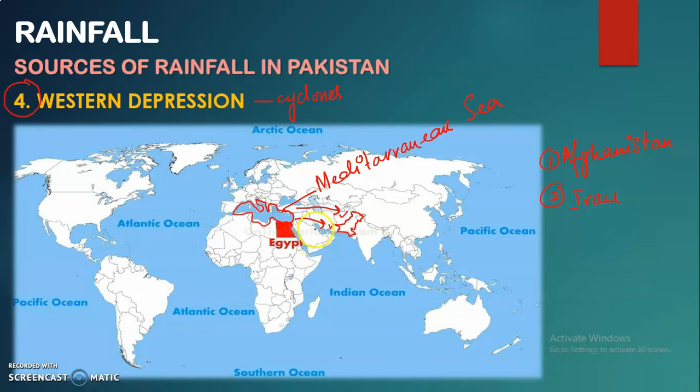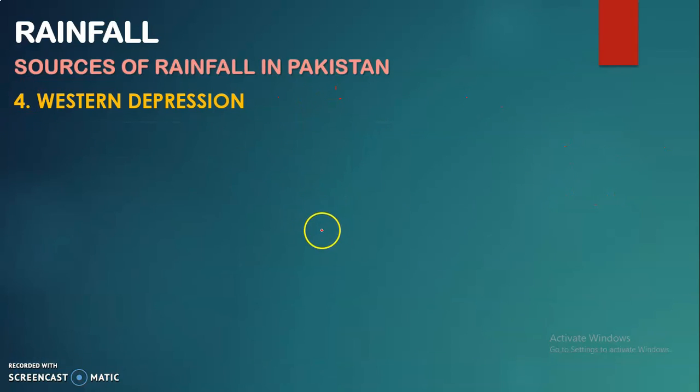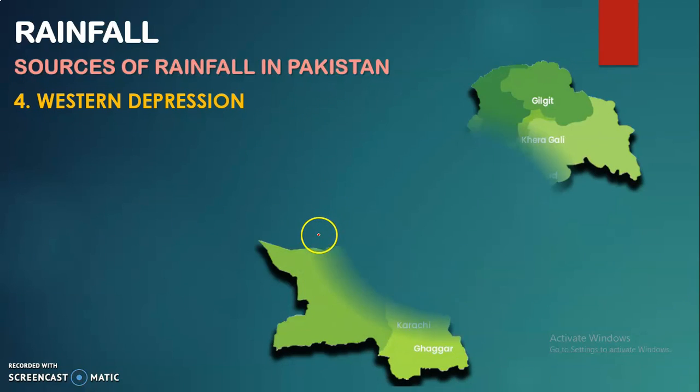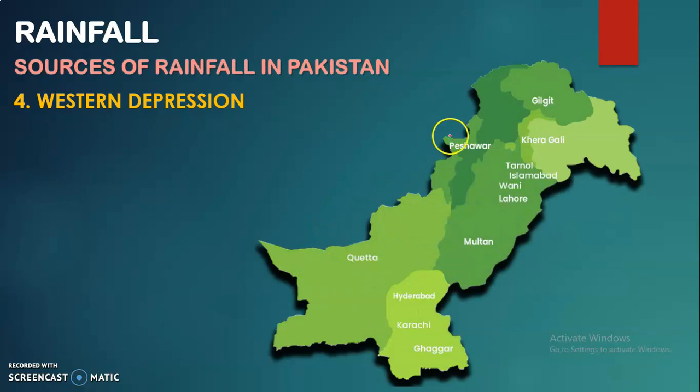Moving towards the next slide with the complete proper map of Pakistan, let me clarify one more thing. Here you can see the position of Peshawar, right? So after striking the northwestern areas of Pakistan such as Peshawar and northern Pakistan, the winds move towards the west and southwestern part of Pakistan.